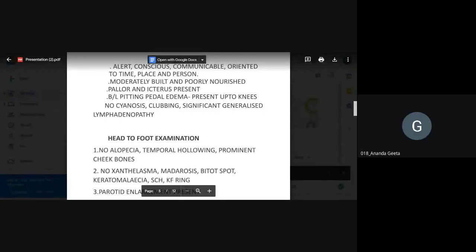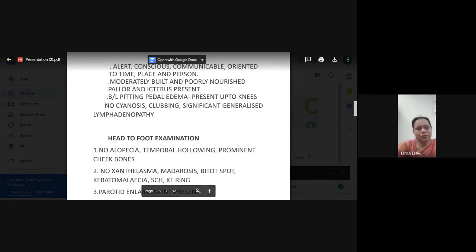B12 deficiency, macrocytic anemia. Macrocytic, excellent. And another clue is that because of bleeding, melena we have picked up, there may be some microbleeds always going on. So this shows the chronicity of disease. Patient is having jaundice and bilateral pitting pedal edema up to knee.